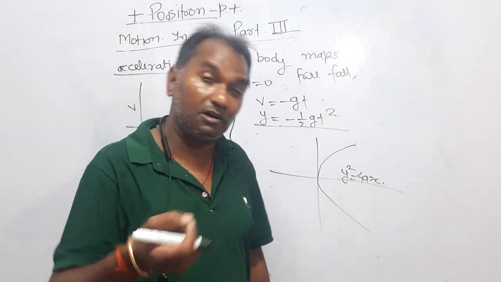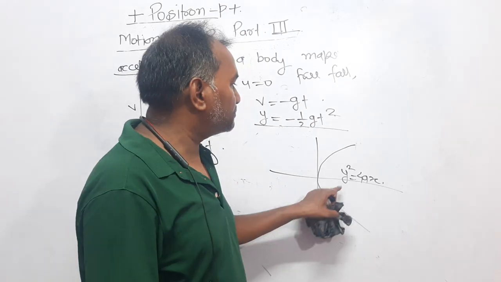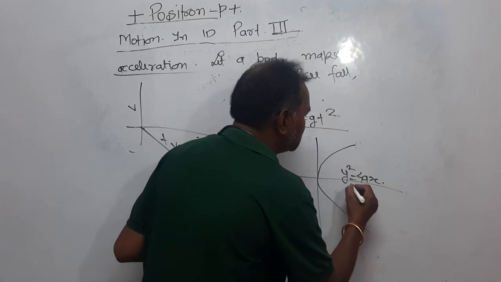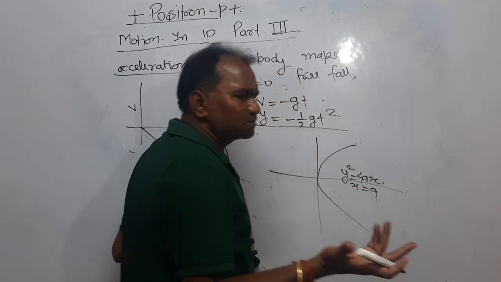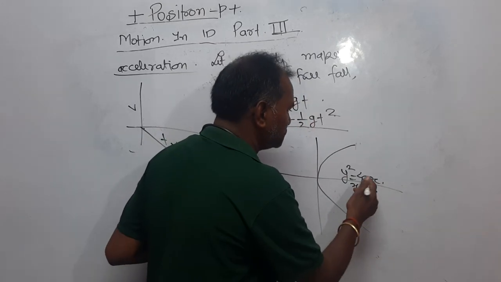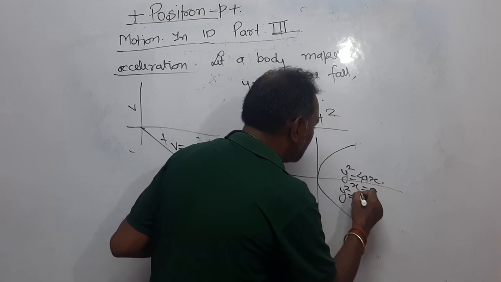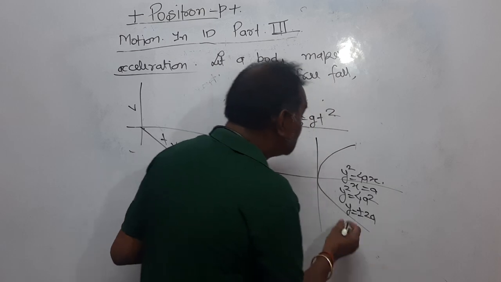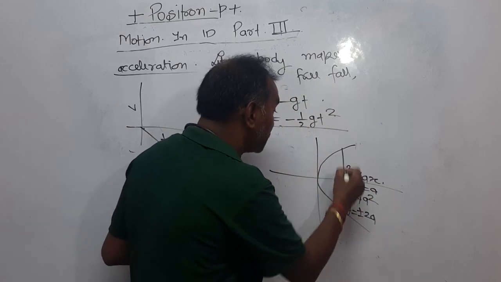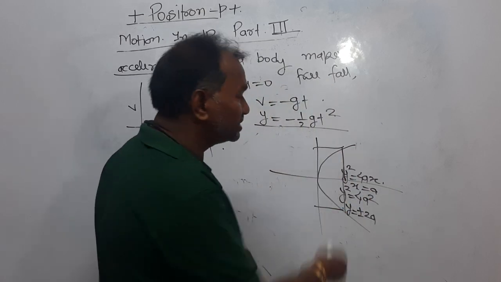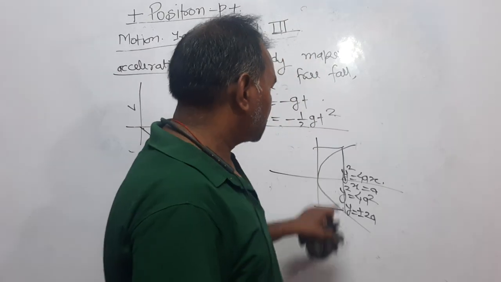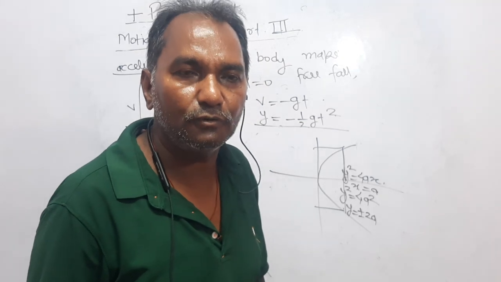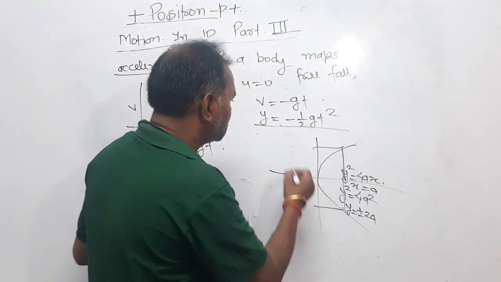This is not the only standard equation of parabola, y square equal to 4ax. Dear students, if you put x equals a, then, for our convenience we are considering this quantity, y square equal to 4a square, or y is equal to plus minus 2a. It means for a value of x equal to a, y has two values. Yes, it is satisfied, right? The graph is satisfying this equation. It means our equation y square equal to 4ax, I have plotted right.